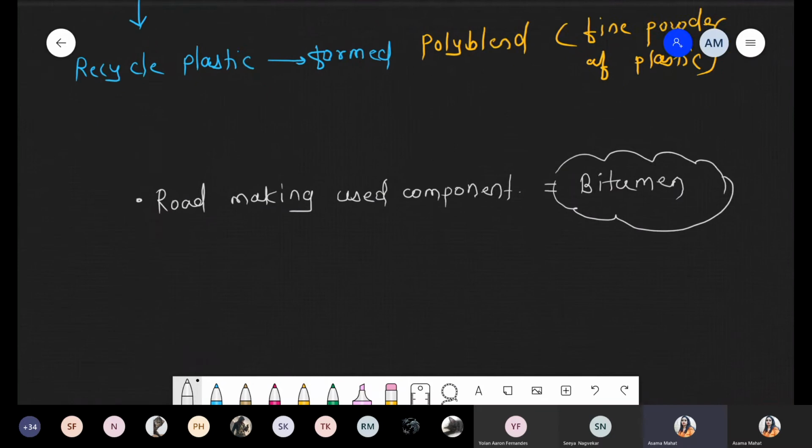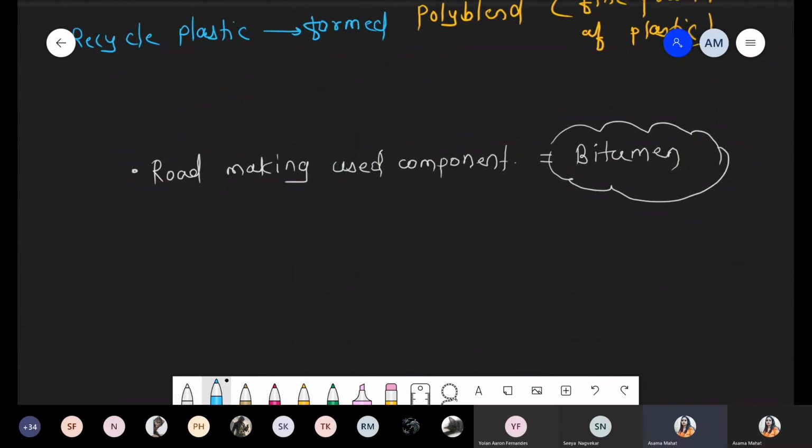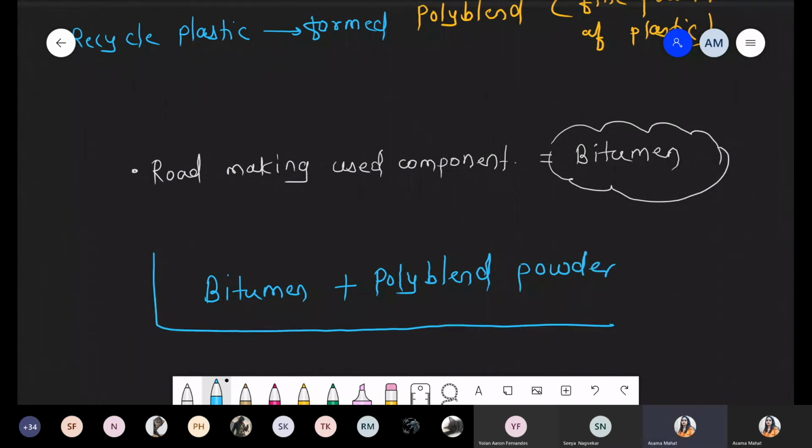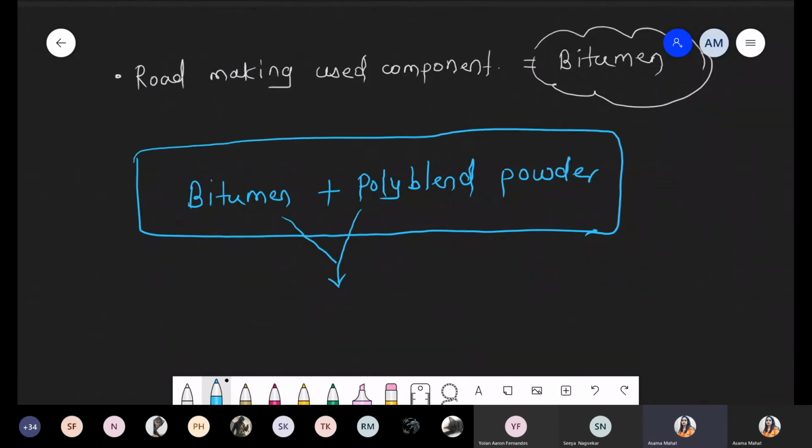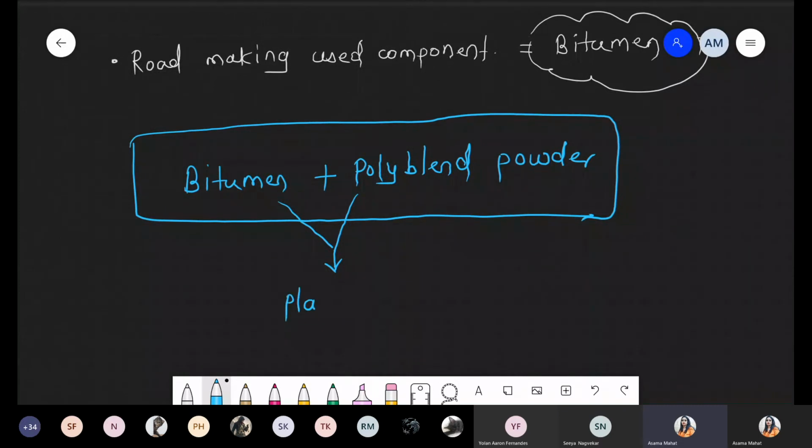First time, what happened? The engineer Ahmed Khan used bitumen definitely, but along with that bitumen, they mixed the polyblend powder. We just discussed that this powder is made from the recycling of plastic. So when bitumen is mixed with the polyblend powder, the road that is formed is simply called a plastic road.